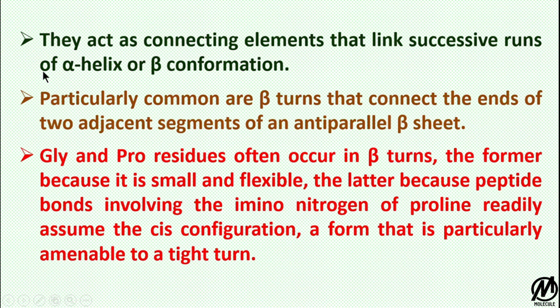Particularly common are the beta turns that connect the ends of 2 adjacent segments of an anti-parallel beta sheet. Glycine and proline residues often occur in beta turns, and I have discussed why they occur regularly in the beta turns. Because the peptide bond involving the amino nitrogen of proline readily assumes the cis configuration, a form that is particularly preferred by a beta turn to form a tight turn. And glycine can fit anywhere, as it is small and flexible.